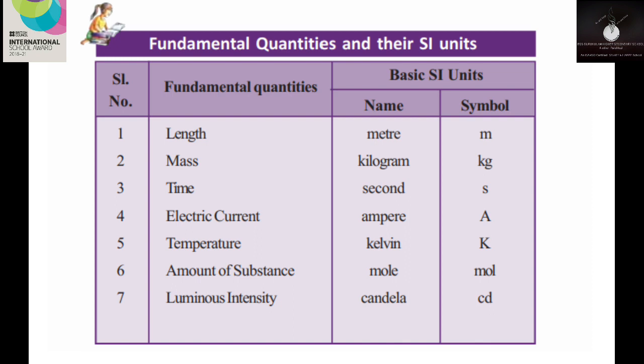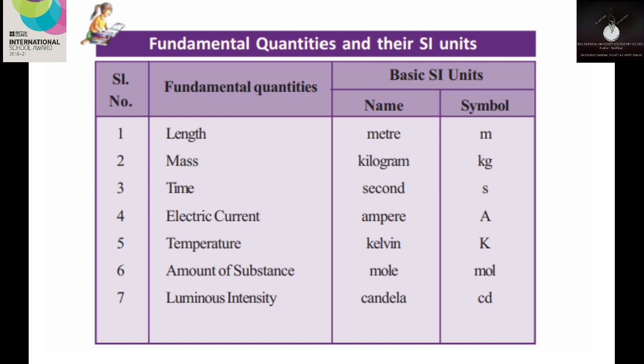That's all about these two quantities, and we don't have much to learn on this. Now, come back to the first fundamental quantity, length. What about its SI unit? The SI unit of length is meter. Its symbol is small letter m.